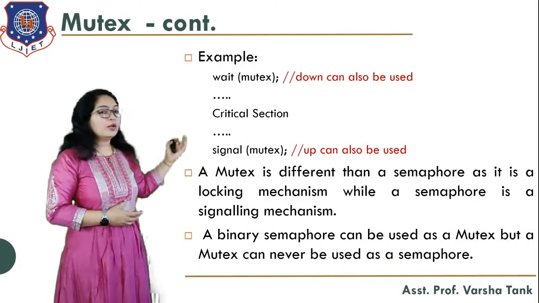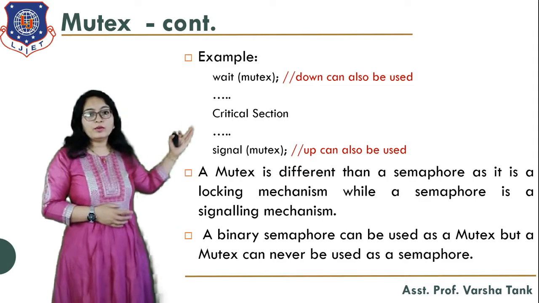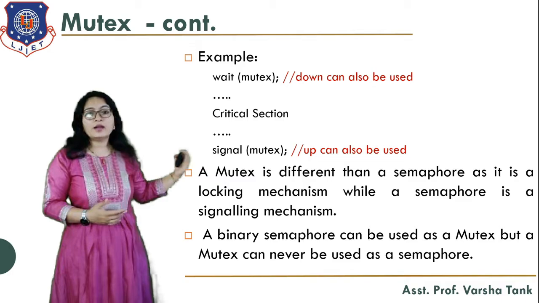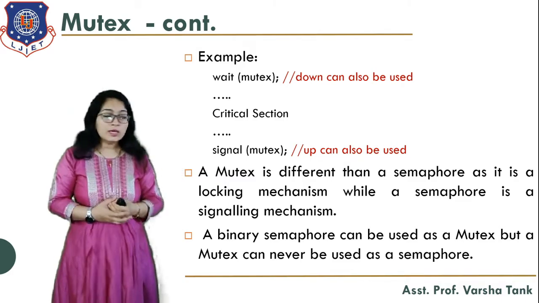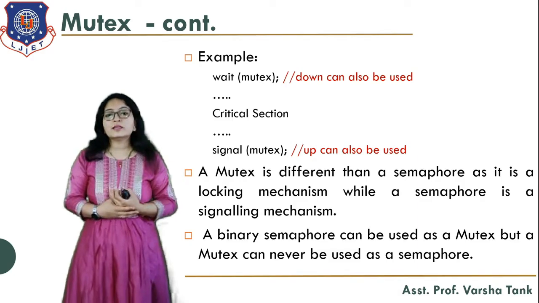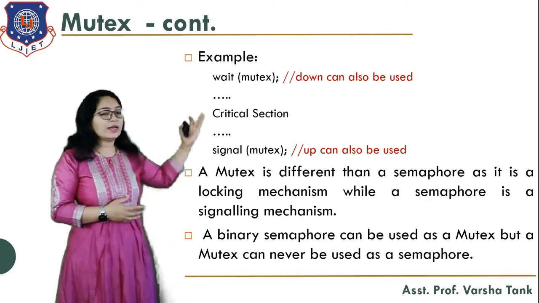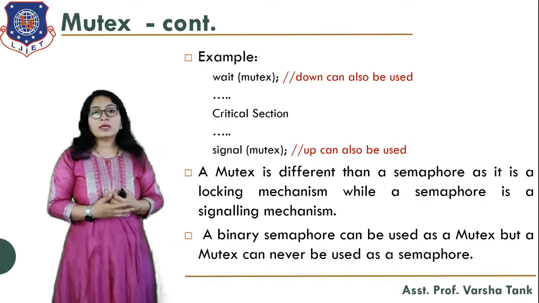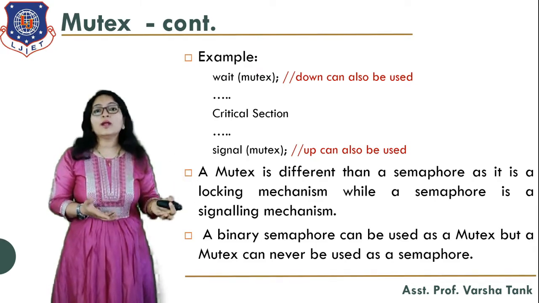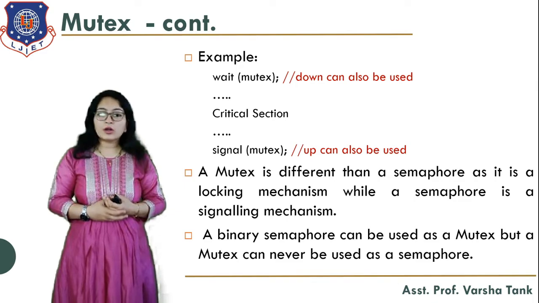Now this is the example of the mutex: wait mutex and signal mutex. Also, you can use down mutex and up mutex, or lock and unlock. It depends on you how you want to use the mutex variable. You can define any keywords for the mutex: wait and signal, down and up, or you can use lock and unlock also.